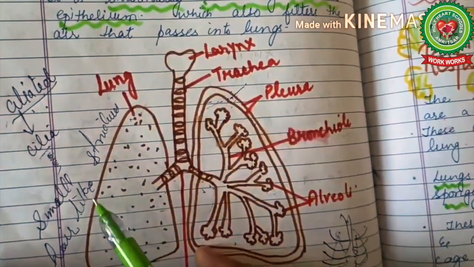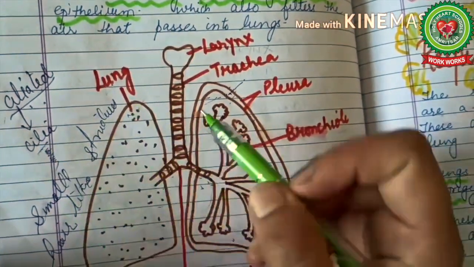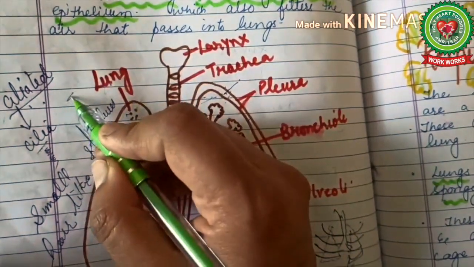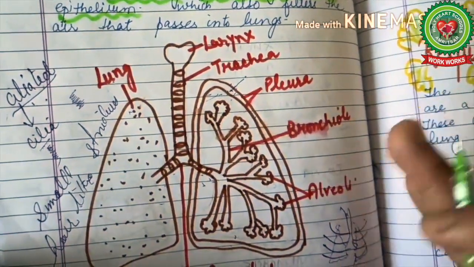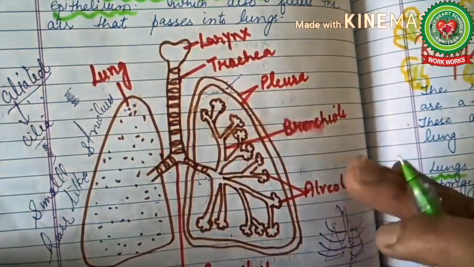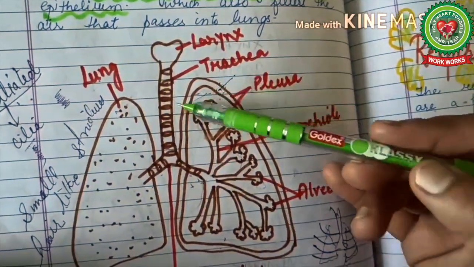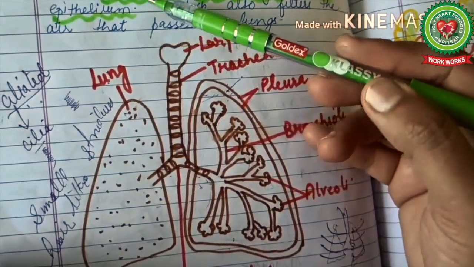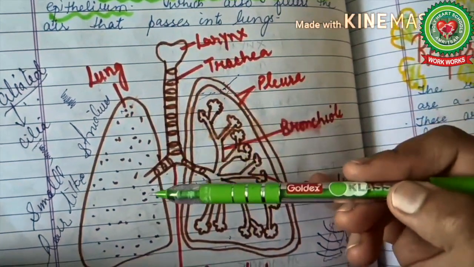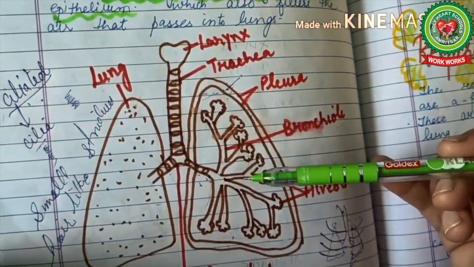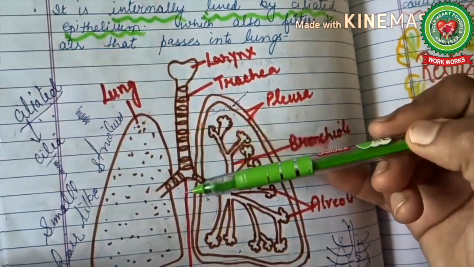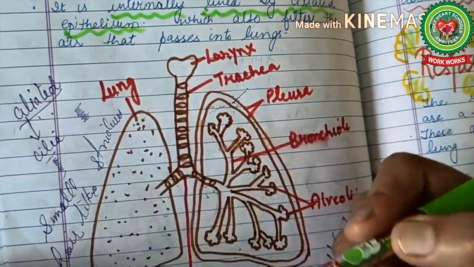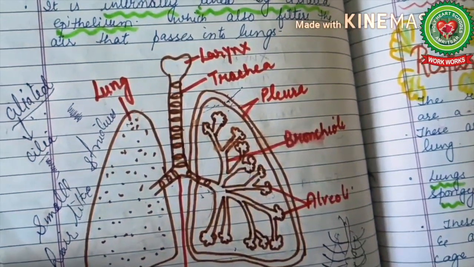So they keep on lashing movement like this. Every time they just give us a whipping movement, like the wipers of your car. They keep on lashing like this, and it allows the air to enter into the respiratory organs very easily, and it also traps the dust particles from entering into your lungs, and it filters the air also.